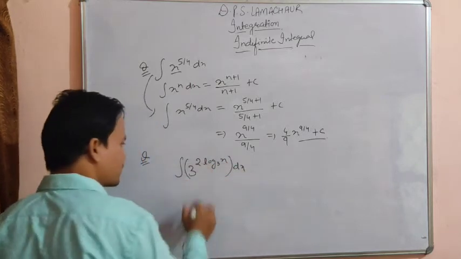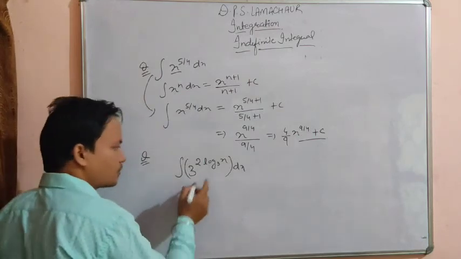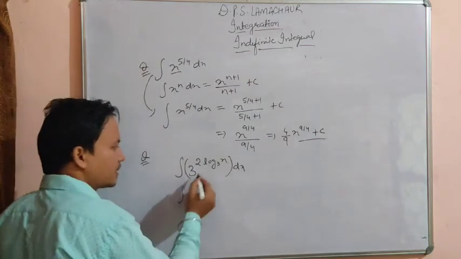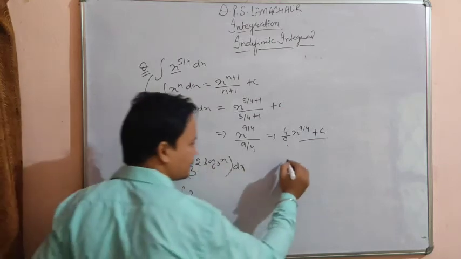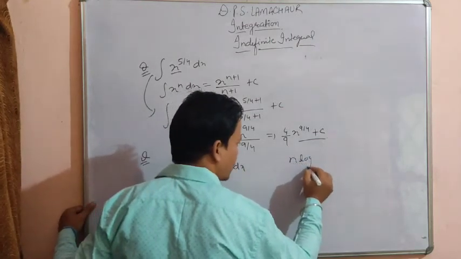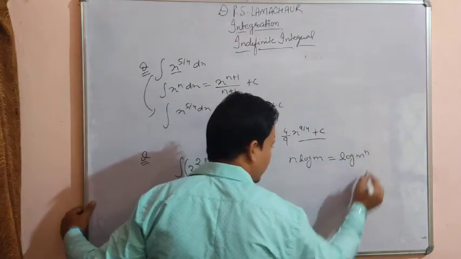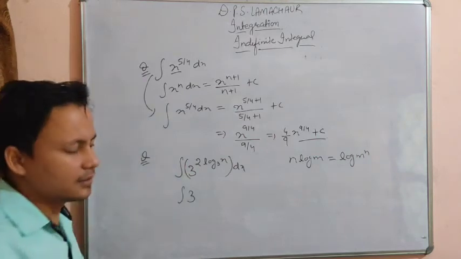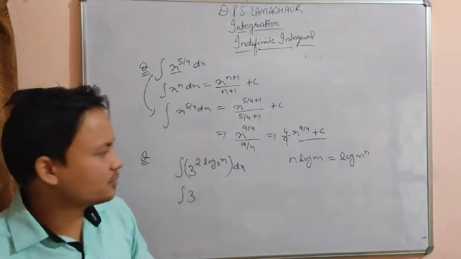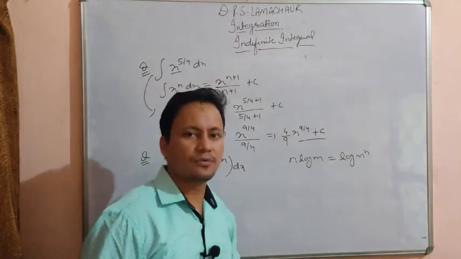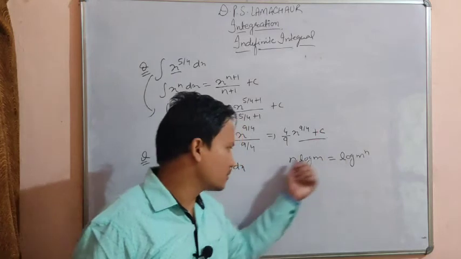Suppose, beta, this is the given function. So first we will apply the logarithmic formula here. You know, beta, what n log m is. n log m is log m to the power n. Okay, earlier, when we did the differentiation of logarithmic functions, I introduced some logarithmic formulas to you. Here I will tell you: log m power n is equal to n log m.